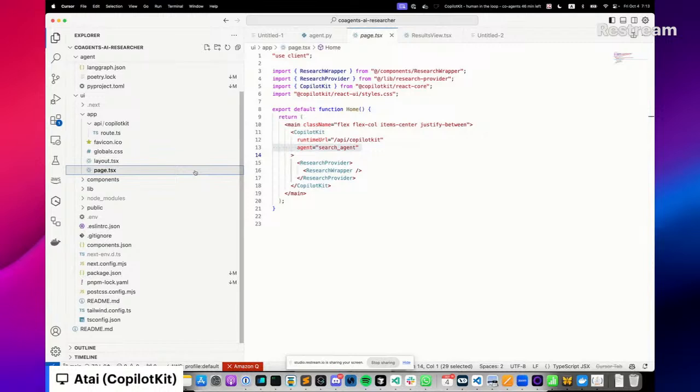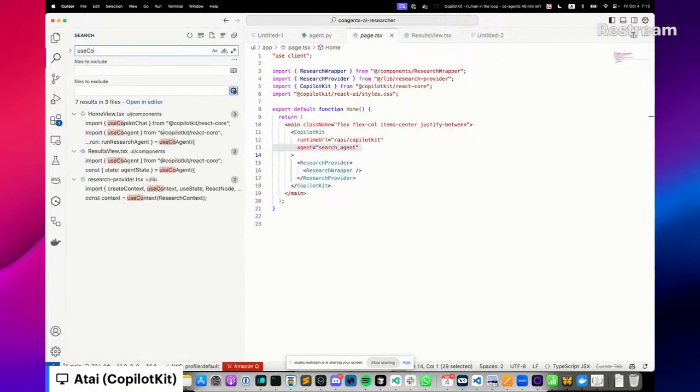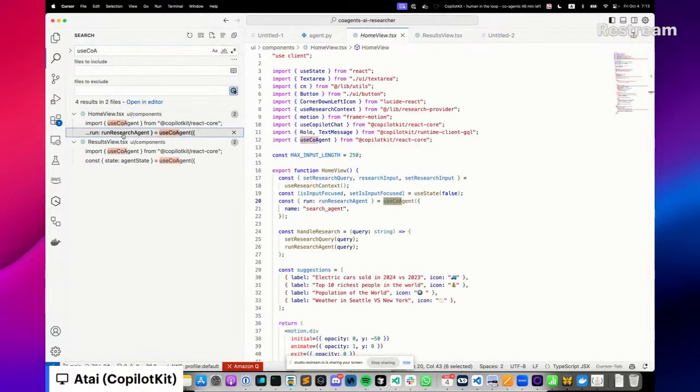So now at this point, you have an application that is connected to Copilot, which itself has access to this remote FastAPI that runs LangGraph agents. So this is now our starting point. Okay, so now it's connected. How do you actually use all this information? And you will see that it's actually extremely straightforward.